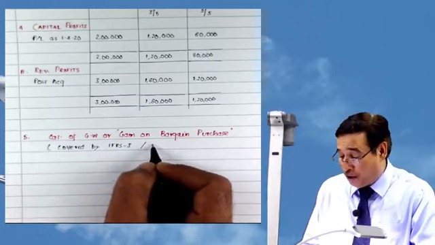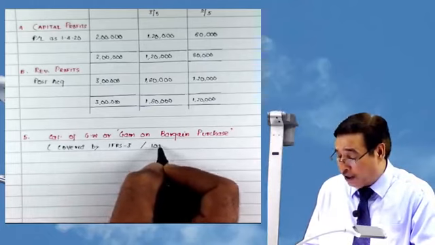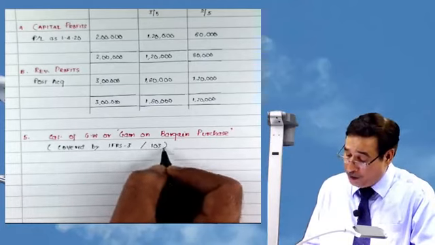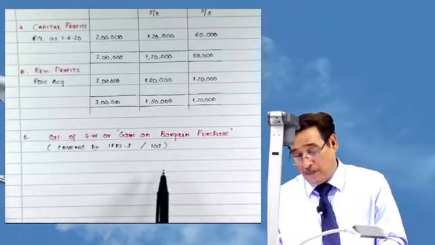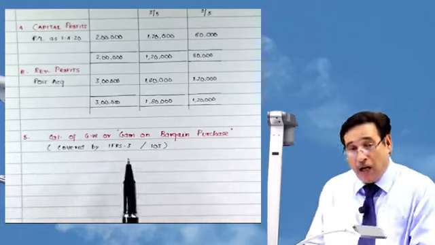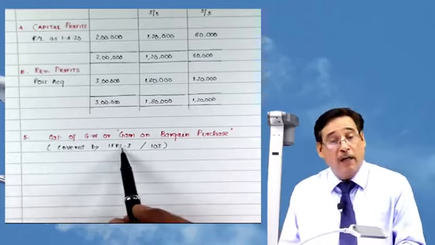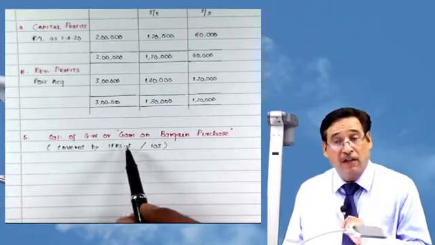In the Indian context, we may say Ind AS 103. This particular part has been covered by IFRS 3, that is Ind AS 103.